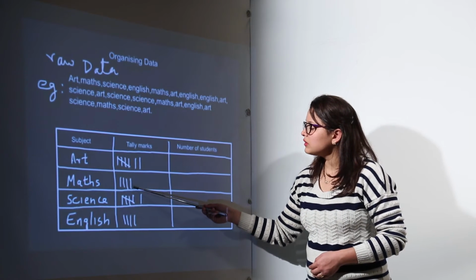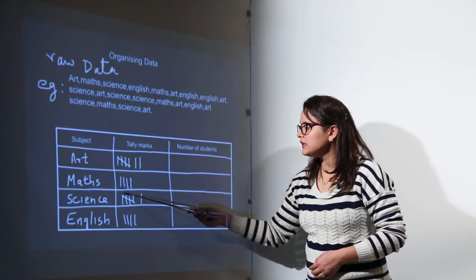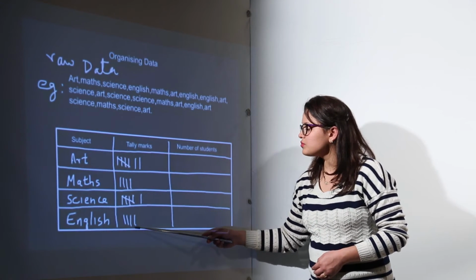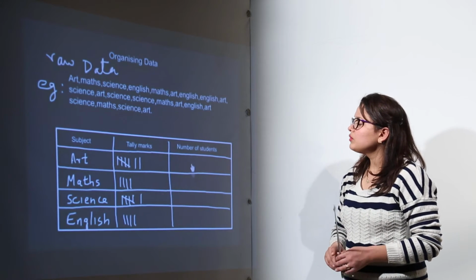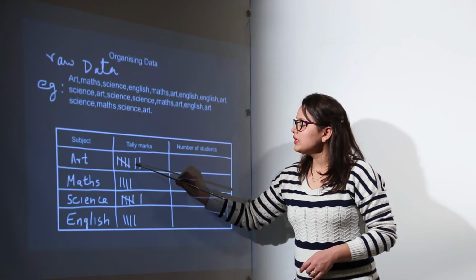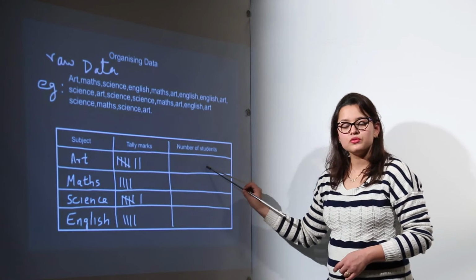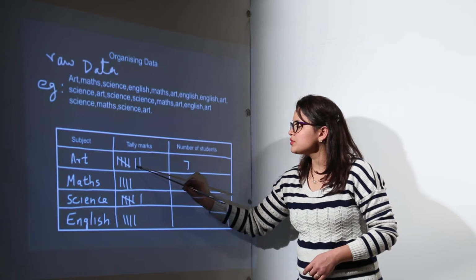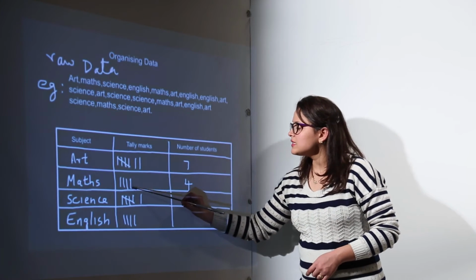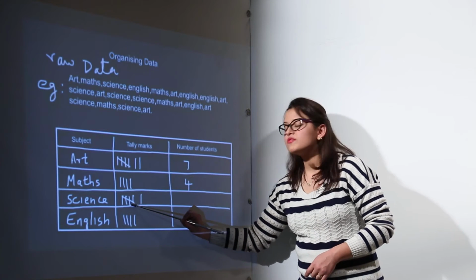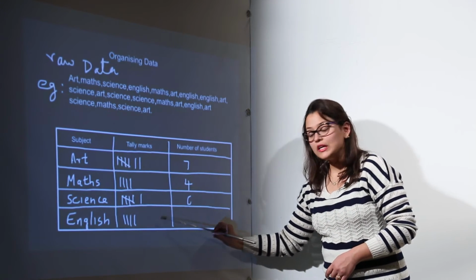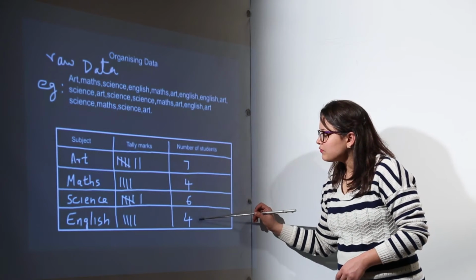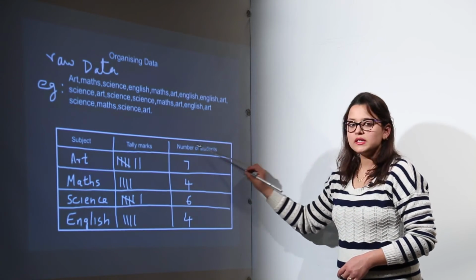Similarly, we will count the number of students using tally mark counting for maths, number of students who loved science, and number of students who loved English. Now what we are going to do is, for each one we are going to write the values respectively. Let's say for arts, let us count, it is 5 plus 2, 7. For maths it is 4. For science it is 5 plus 1, 6. For English it is 4. Now here 7, 4, 6 and 4. This data is represented in this format.